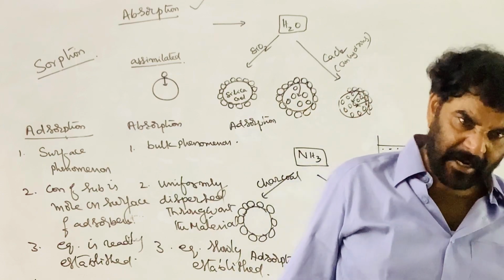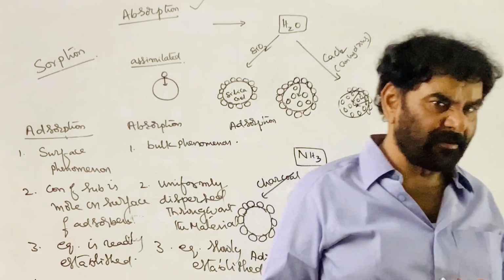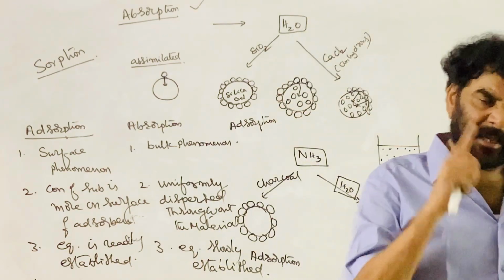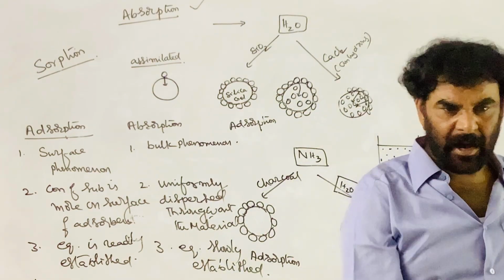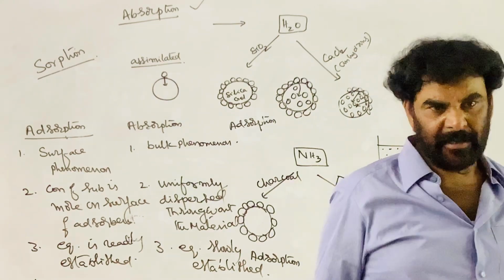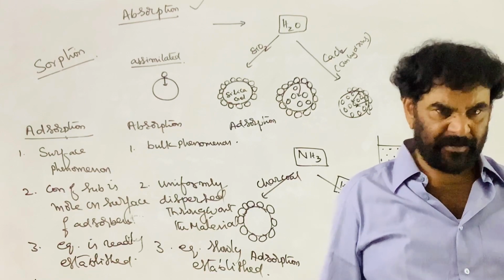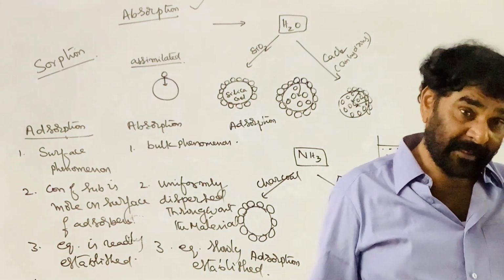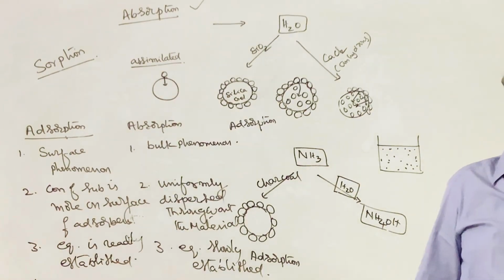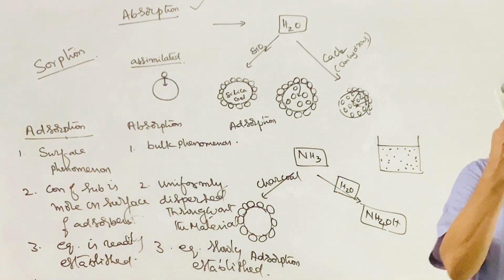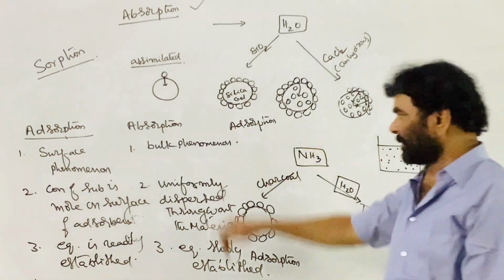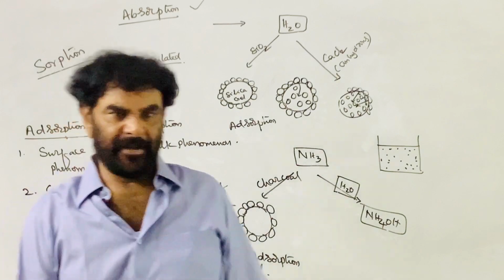So when the piece of chalk is kept in contact with the ink, the dye is held up on the surface of the chalk as well as inside. This is an example of sorption. So this is the difference.